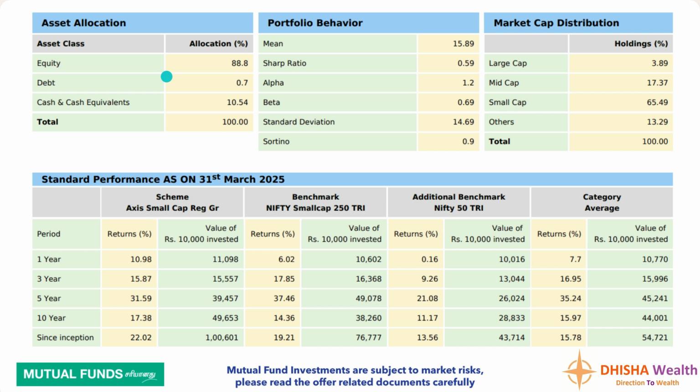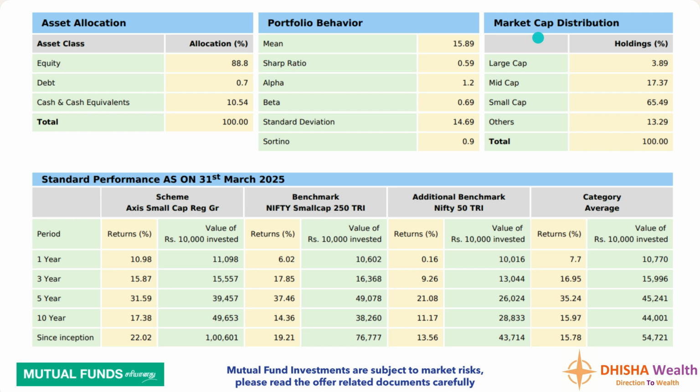Then coming to asset allocation, equity 88.8%, debt 0.7%, cash they are holding 10.54%. The portfolio behavior ratios, when we check, Sharpe ratio it is 0.59, it's a good score. Alpha it has generated 1.2, beta 0.69, so it is a good number. The beta should be less than 1. Standard deviation 14.69, Sortino ratio it is decimal 9.